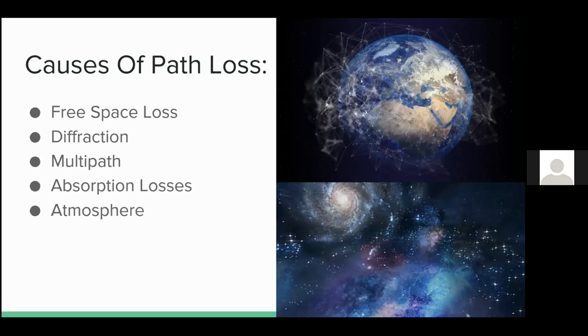Absorption losses. Absorption losses occur if the radio signal passes into a medium which is not totally transparent to radio signals. There are many reasons for this, which include building walls, atmospheric moisture, vegetation, etc. Now, our fifth cause for path loss is atmosphere.